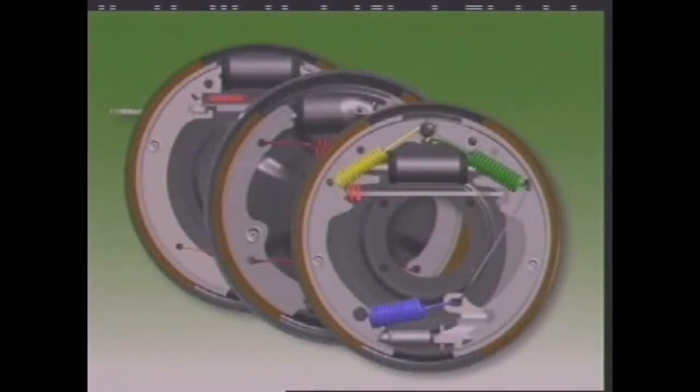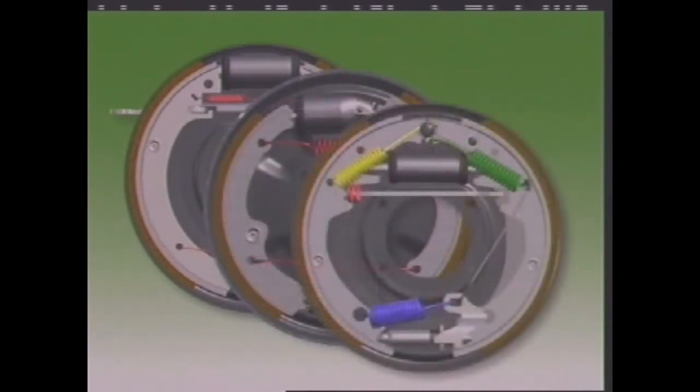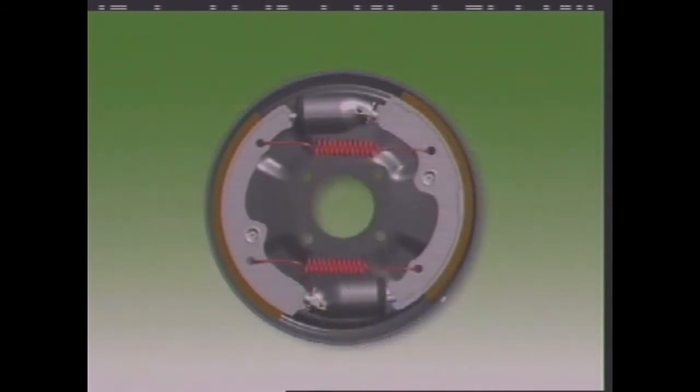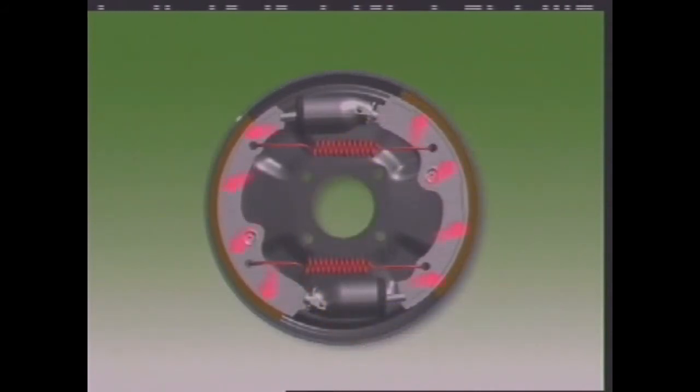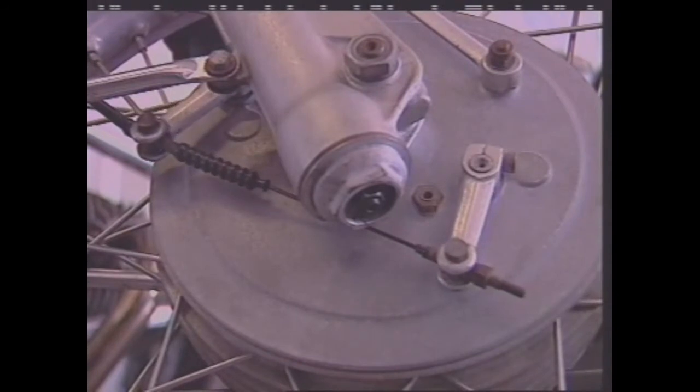Three brake designs are in general use: single leading shoe, twin leading shoe, and duo servo. Each one uses the wedging or self-energizing action of the brake shoe to assist the lining to grip the rotating drum when the brakes are applied. The twin leading shoe has an actuator for each brake shoe.